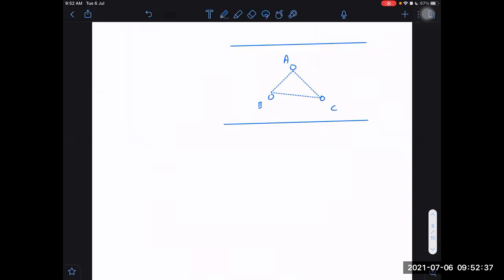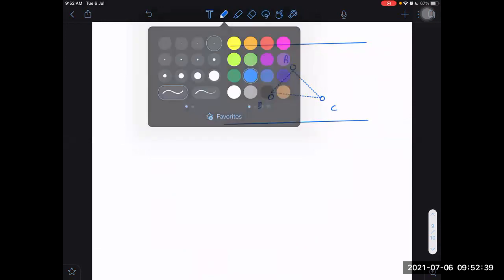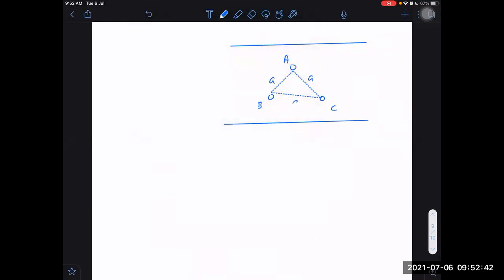Side lengths are given as A, and velocity of river is given as VR equal to U, and given that velocity of boat with respect to river is V, find time T from A to B to C to A. What's the time taken from A to B to C to A in the total loop?